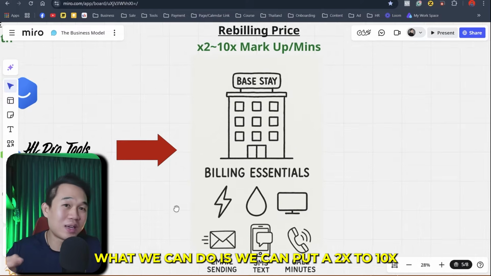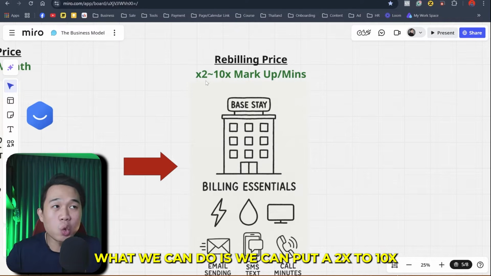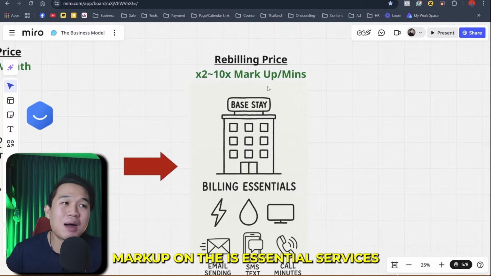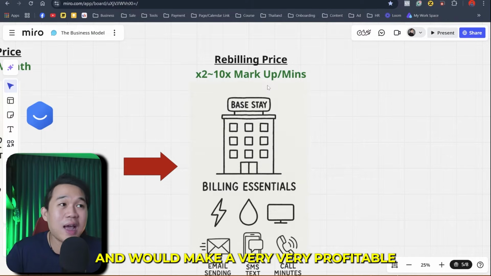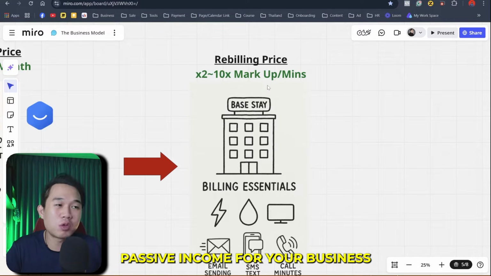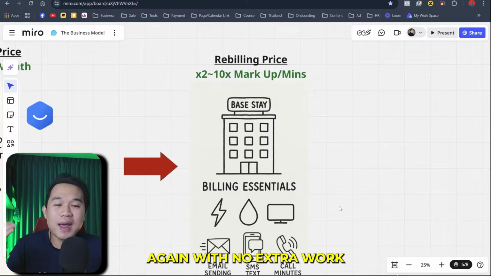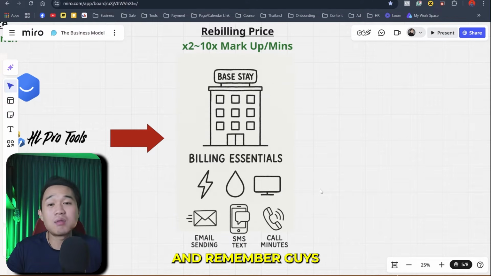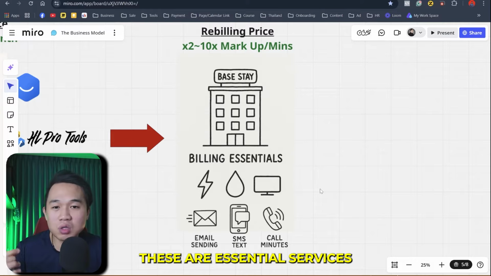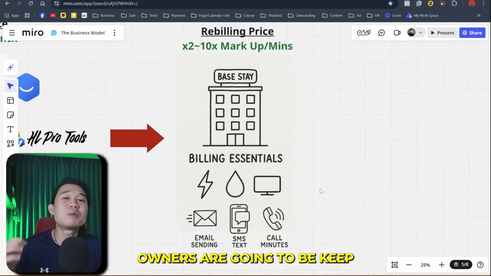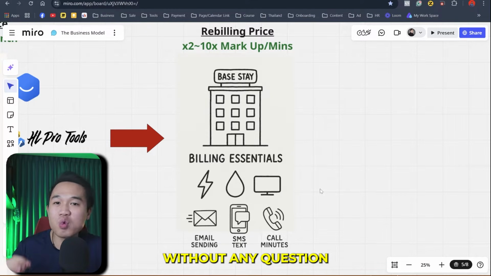What we can do is put a 2x to 10x markup on those essential services and make a very, very profitable passive income for your business, again with no extra work that you have to do. And remember, guys, these are essential services, so business owners are going to keep using them every month without any question.